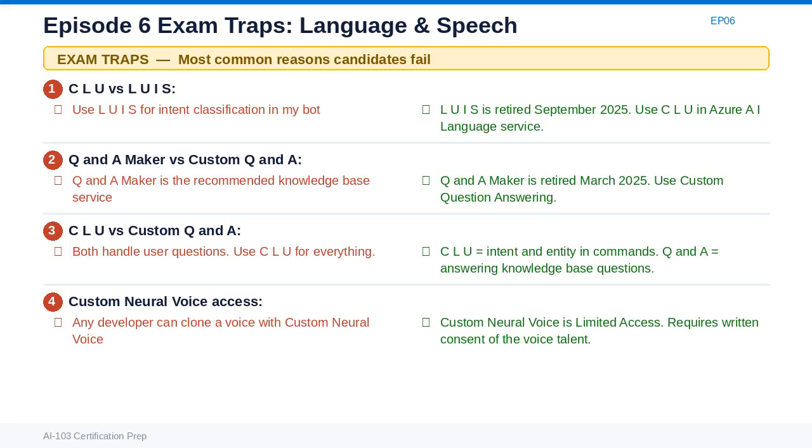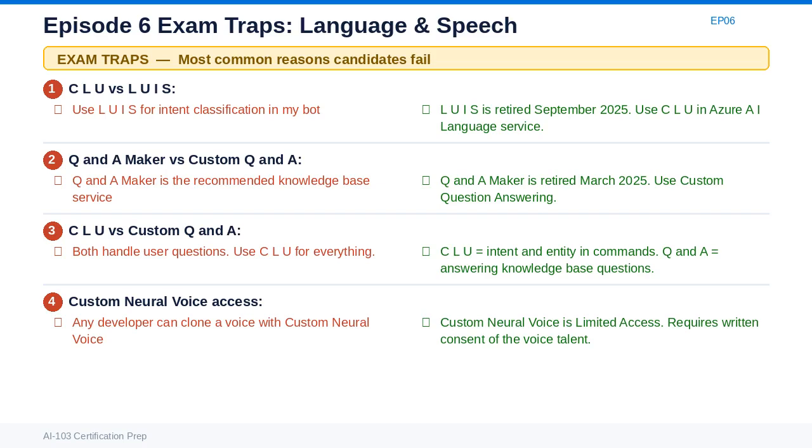Trap 3. CLU versus custom question answering. These are both in the language service but for different purposes. CLU handles commands and structured interactions. The user wants to do something; extract what they want, the intent, and what parameters they specified, the entities. Custom question answering handles knowledge retrieval. The user is asking for information. Find the best matching answer from your knowledge base. If a bot scenario involves understanding user requests and triggering actions, choose CLU. If it involves answering questions from a document collection, choose custom question answering.